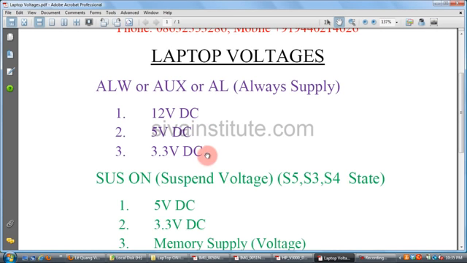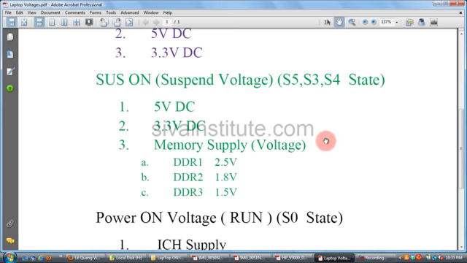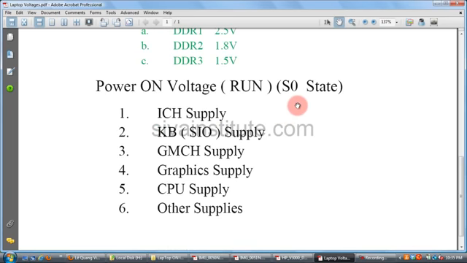These two voltages come out from the 5 volts and 3.3 volts regulator IC. Then the suspend voltages, in S5, S3, S4 states. This is the suspend voltage: 5 volts, 3.3 volts and memory supply. If the motherboard uses DDR1, that voltage is 2.5 volts, DDR2 1.8 volts, DDR3 1.5 volts. Then run power, the S0 state: power-on voltages, ICH supply, SIO supply, GMCH supply, graphics supply, CPU supply, other supplies.